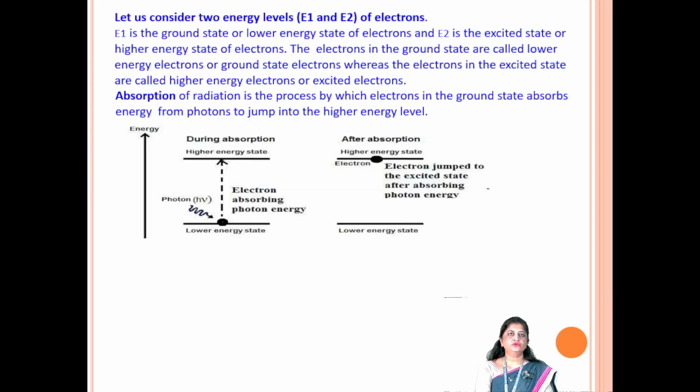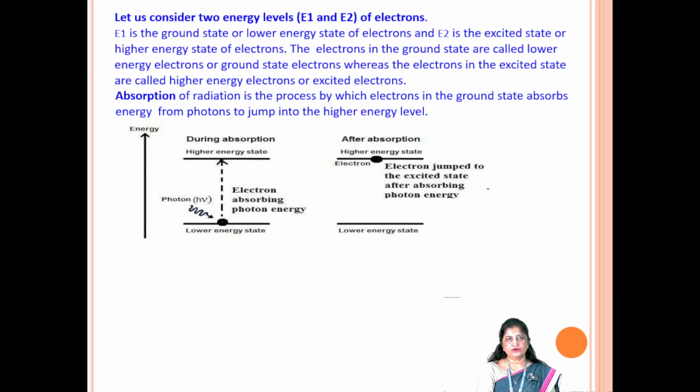Let us consider two energy levels E1 and E2 of electrons. E1 is the ground state or lower energy state of electrons and E2 is the excited state or higher energy state of electrons. The electrons in the ground state are called lower energy electrons or ground state electrons, whereas the electrons in the excited state are called higher energy electrons or excited electrons. Absorption of radiation is the process by which electrons in the ground state absorb energy from the photon to jump into the higher energy level.